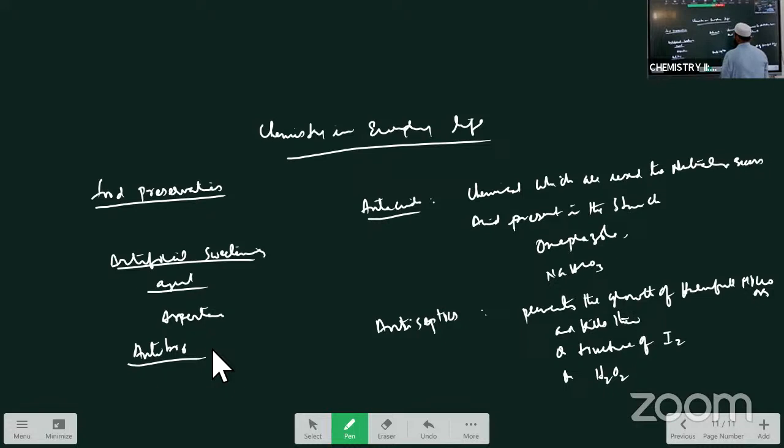Then after this, another simple definition: what are disinfectants? Which are the cleaning agents which are used for the cleaning of floors and washrooms, etc. in the hospitals for the cleaning purpose, which prevent the growth of pathogenic microorganisms and kill them. Dettol is the example for that. Okay, that is another one. Phenol is the example. These act as cleaning agents which are used for cleaning purpose, which prevent the growth of harmful microorganisms and kill them.